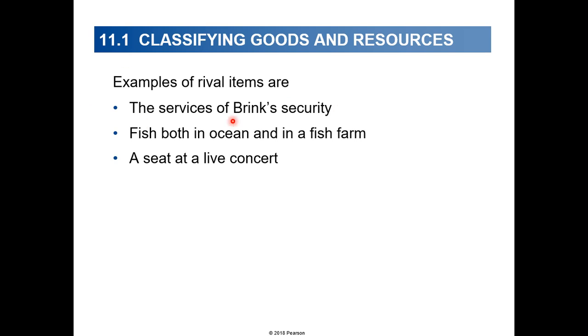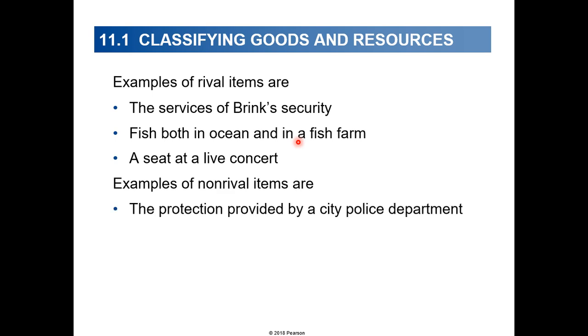This is so because with fish in an ocean, if I go to fish, it would limit the amount of fish you can get. Let's say there are 10 fish in a pond. The two of us can both go and fish, but my fishing reduces the amount of fish you can get. As long as you and I are both fishing in that pond, nobody can end up with more than 10 fish. Similarly at a live concert, the more people pay for seats, the fewer seats are available to you. Examples of non-rival items are protection provided by city police and the concert on network television.